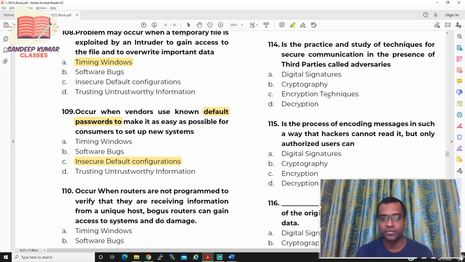So what exactly is the answer? It is the study and practice in the presence of a third party. The answer is cryptography.